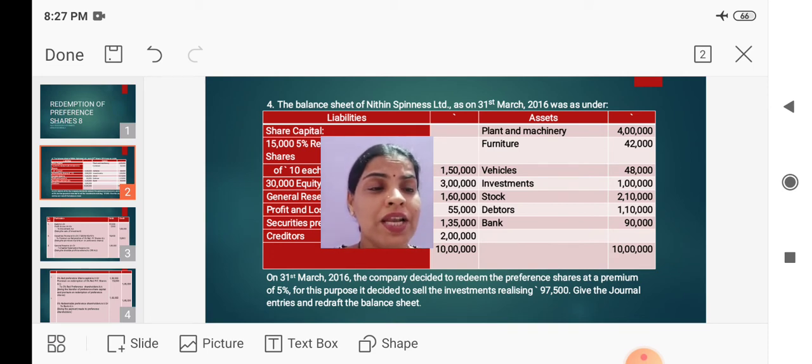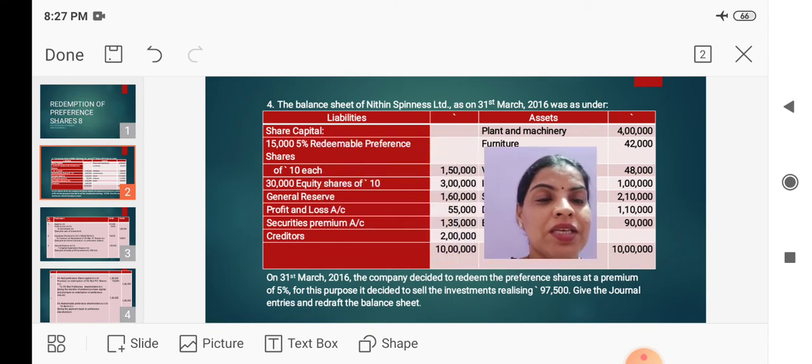If the investment is realized at its book value, there is no problem. If it is realized at more or less than its book value, then that difference must be adjusted to profit and loss account. As here the investment is realized at a loss of rupees 2,500, that 2,500 will be deducted from profit and loss account.